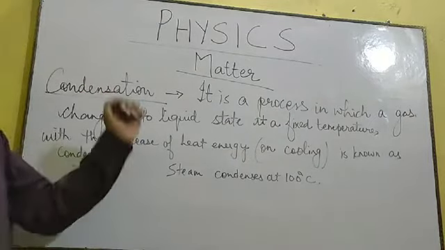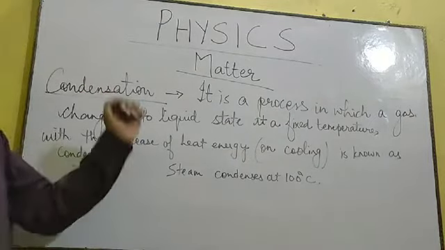So what will happen? When any liquid has converted into vapor state or gaseous state, the molecules have gone apart. Okay, so what happens when you cool it down? When you cool it down, heat energy is released. On losing the heat energy, the kinetic energy of the molecules will decrease, and the molecules which were moving at a very fast rate will slowly slow down.